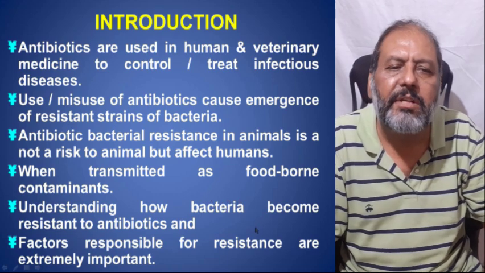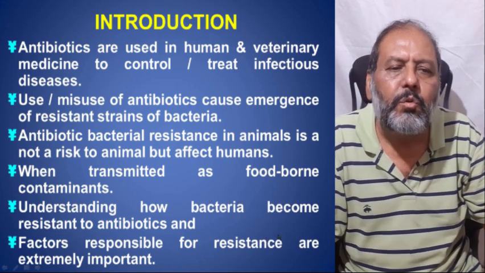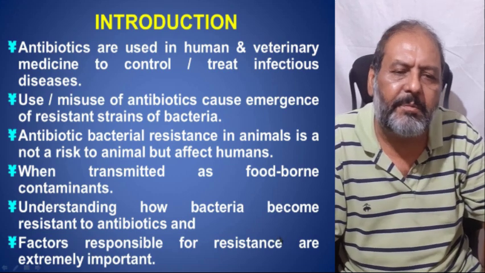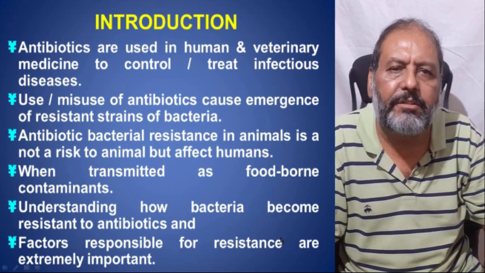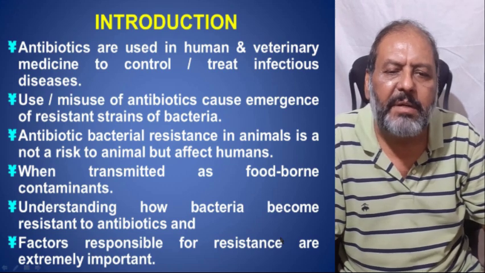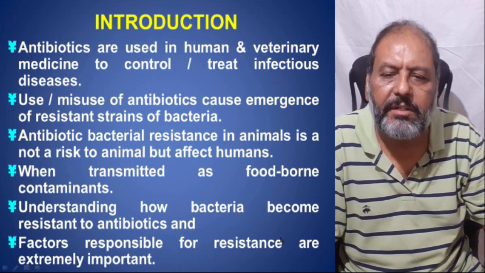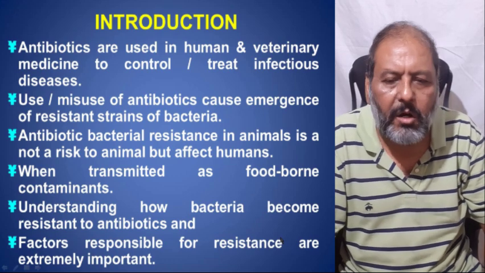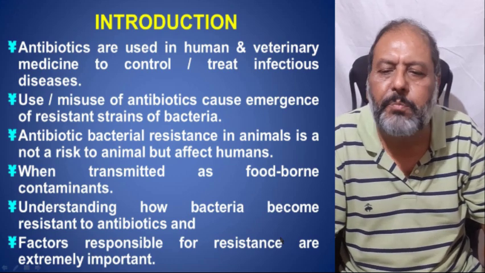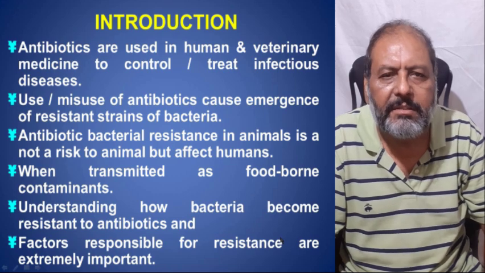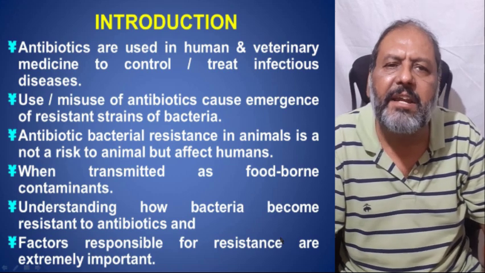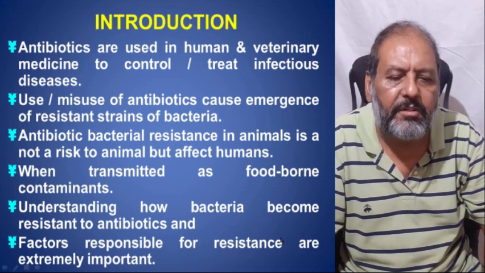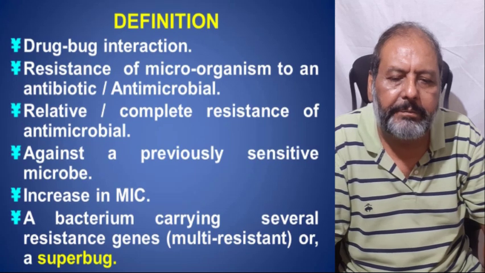Now, antibiotics are used in human and veterinary medicine to control and to treat infectious diseases. Their use and misuse cause emergence of resistant strains of bacteria. Antibiotic resistance in animals is not only a risk to the animal but also affects humans, because when transmitted as foodborne contaminants to humans, there is bacterial resistance. Understanding how bacteria become resistant to antibiotics and the factors responsible for resistance is extremely important.